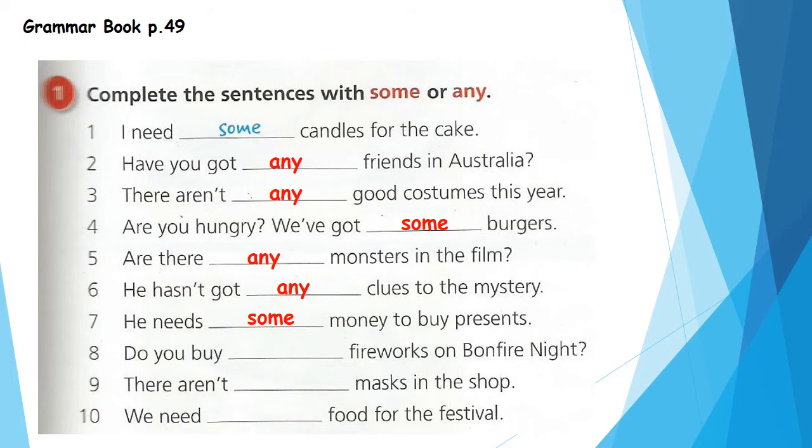Number 8. Do you buy any fireworks on bonfire night? Yes, this is a question, so we'll use any. Do you buy any? Number 9. There aren't any masks in the shop. Yes, aren't. Aren't is a negative sentence, so we'll use any. Number 10. We need some food for the festival. Yes, this is a positive sentence, so we'll use some. Super.